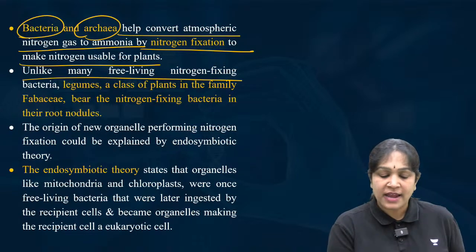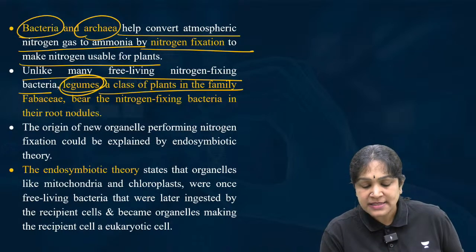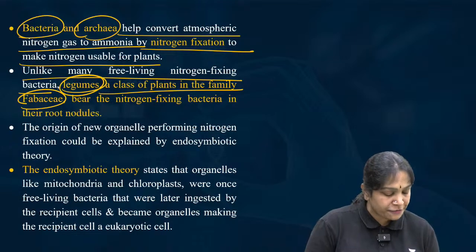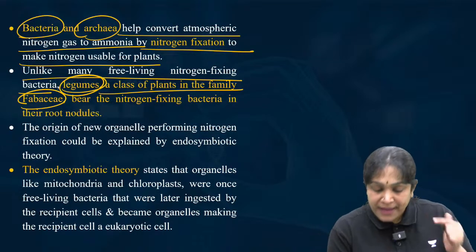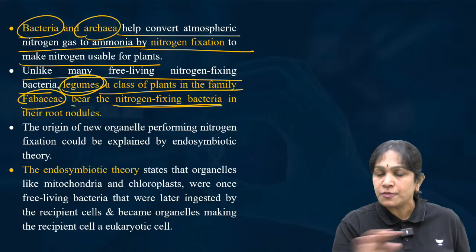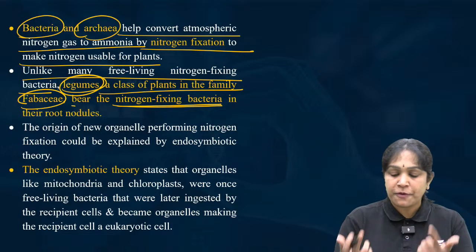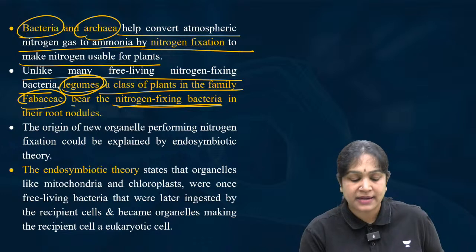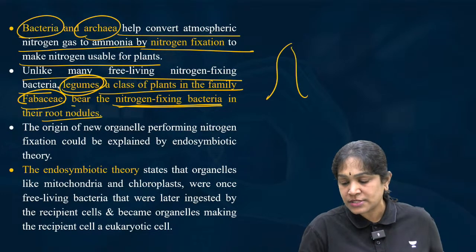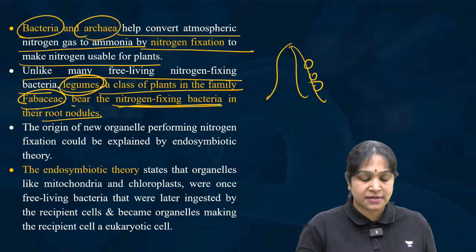Unlike many free-living nitrogen-fixing bacteria, legumes are a class of plants in the family called Fabaceae. Legumes belong to a family called Fabaceae. They bear the nitrogen-fixing bacteria. As I just told you, legumes will not fix the nitrogen. They harbor a type of bacteria, the nitrogen-fixing bacteria, in their root nodules. Like this, their roots will have nodules. These nodules will have bacteria. They will fix the nitrogen.